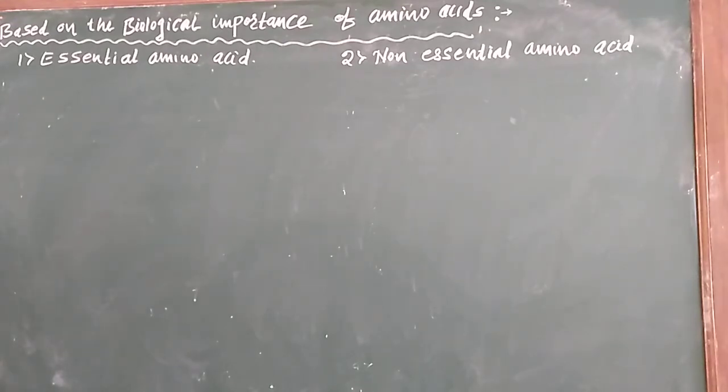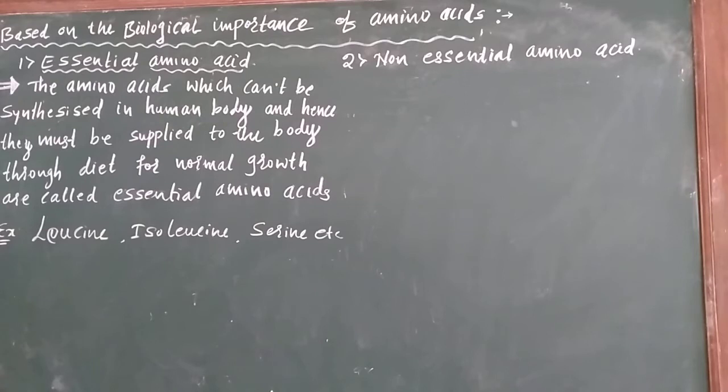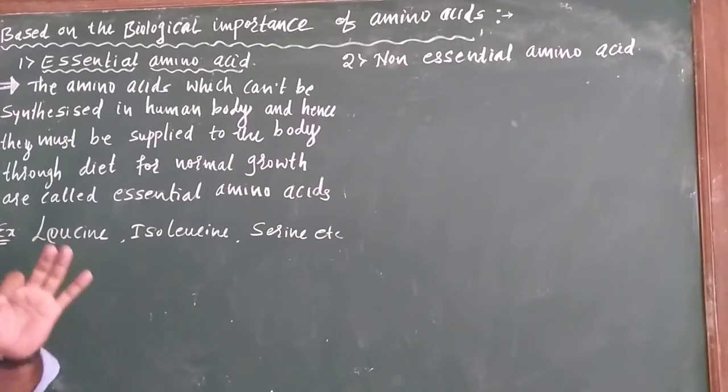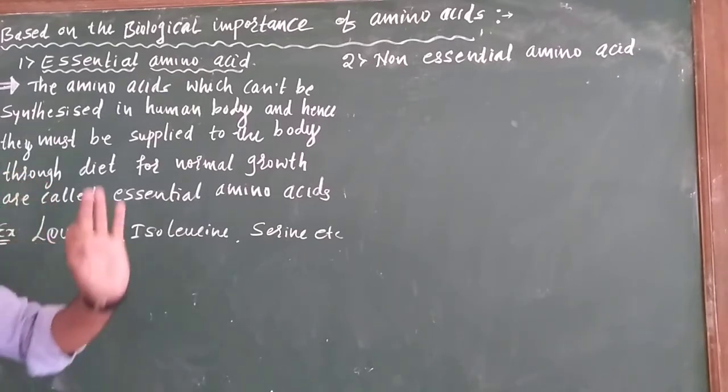Such types of amino acids are known as essential amino acids. That is, the amino acids which can't be synthesized in the human body, and hence they must be supplied to the body through diet for normal growth, are known as essential amino acids. Okay, this is the definition of essential amino acids: the amino acids which can't be synthesized in the human body, but are necessary for the normal growth of the human body.